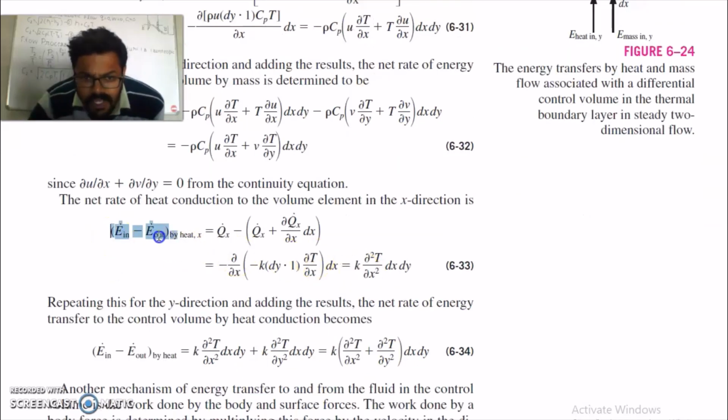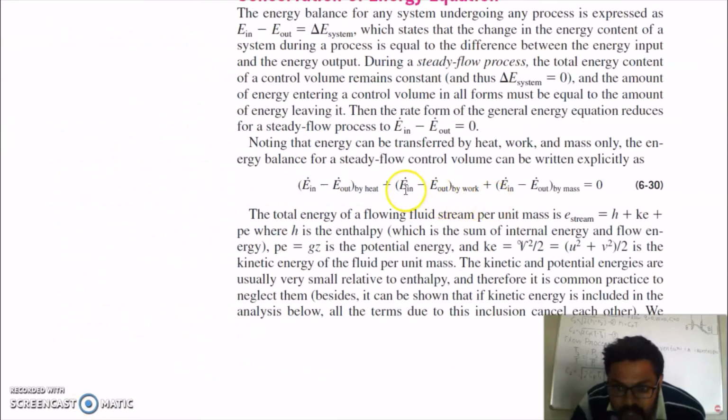Repeat this in the y direction, and by addition you will get energy in minus energy out by heat. This is the x direction, this is the y direction. So this is the total energy in minus out by heat. Now we are left with this term, which is energy in minus energy out by work.